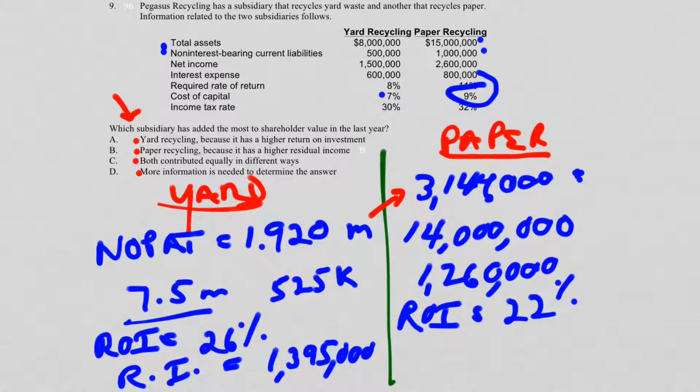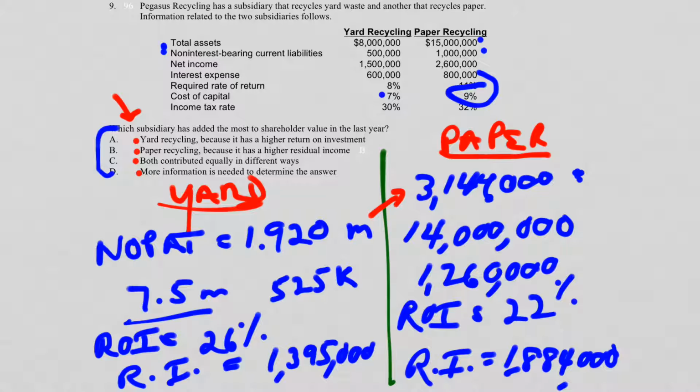That's the cost of capital. So now 3,144,000, our NOPAT income, I should say, minus the cost of capital will give us a number that's going to be our RI, and that is 1,884,000.